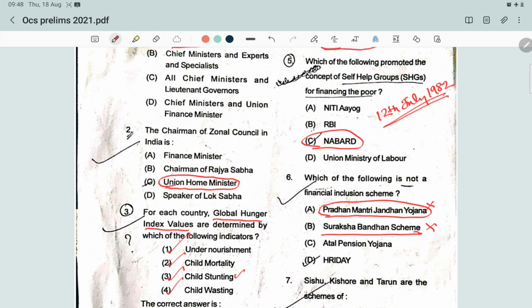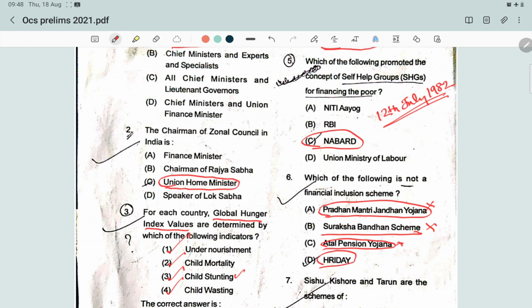Then Atal Pension Yojana. It is also a social security scheme, especially for the poor and underprivileged and the workers in the unorganized sector, and it is a pension scheme. It is administered by PFRDA, so it is also a financial inclusion scheme.